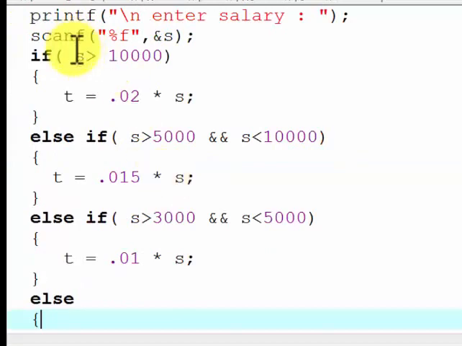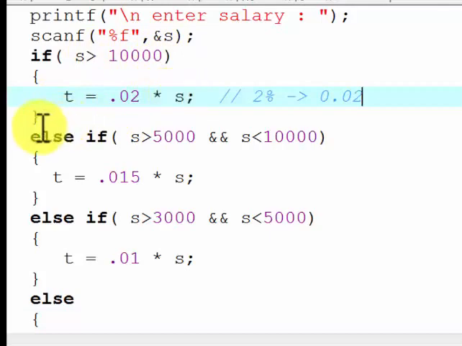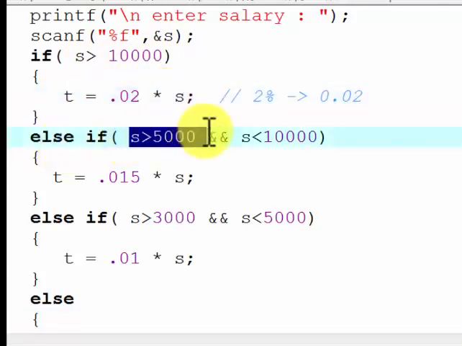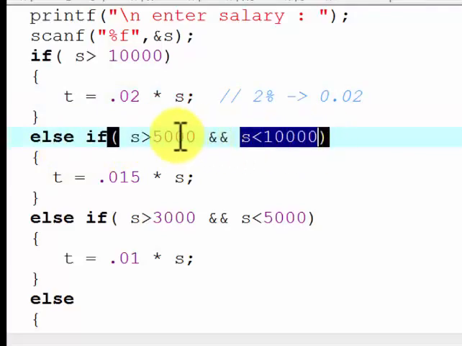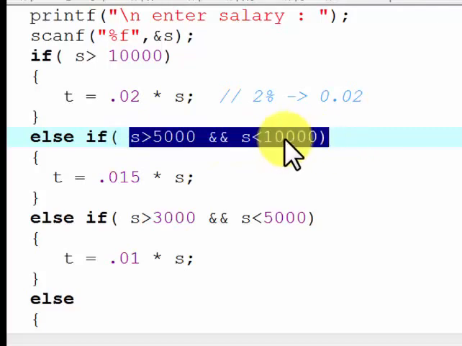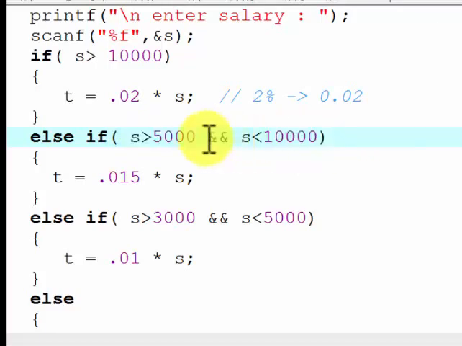Now we are comparing s with different values. First of all, if s is greater than 10,000, then tax is 0.02 of s. Else if, this is the next condition. So what is the condition? s is greater than 5,000 and this is the and symbol, and s is less than 10,000. This will only execute if both the conditions are true, because and is there. Both the conditions should be true, like s should be greater than 5,000 and s should be less than 10,000.